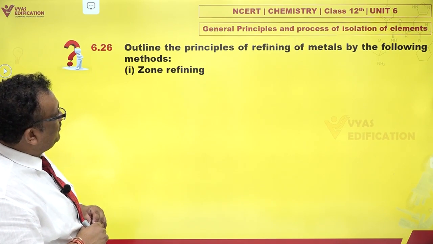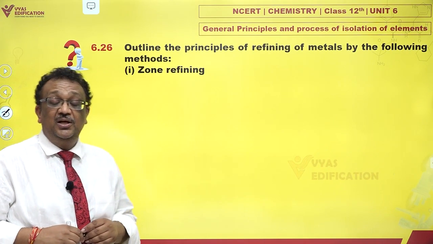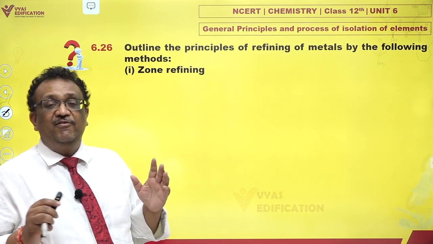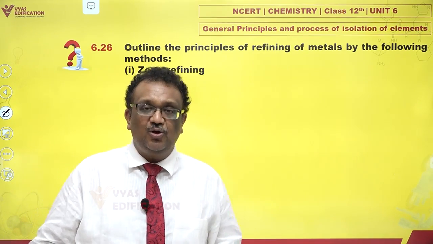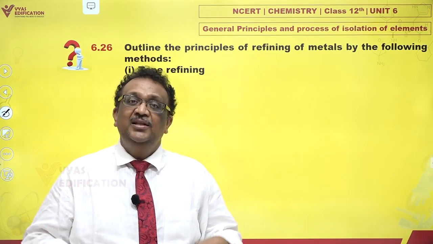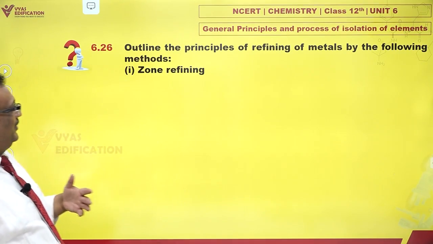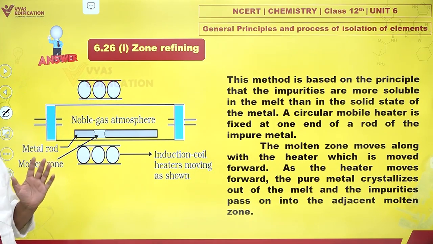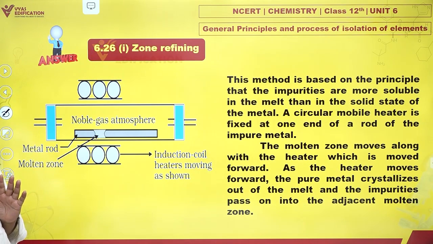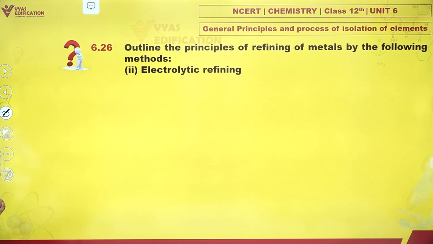Outline the refining principles of metals by the following methods. Number 1, zone refining. We have explained zone refining in a previous question. NCERT loves repeating questions. Although they are asking very simple and small questions, they are repeating also. So I am not going to repeat the answer, but for those who are keen to just see this, take a look. I have explained this very beautifully before, so I am just giving you a screenshot. Take it, and if you want the explanation, I have explained before.